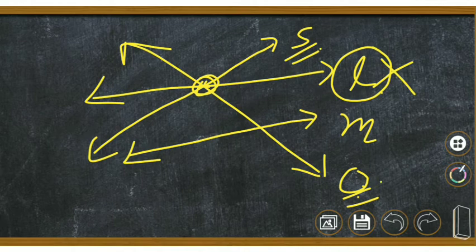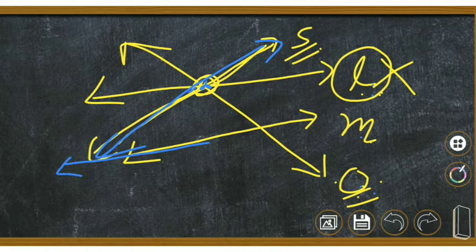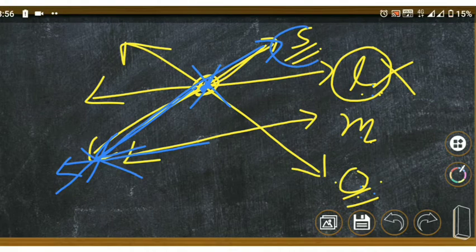Is S a transversal of M and L, or say O and L? No, because you can see the line S intersects L and O at one single point. So no two distinct points. So S is not a transversal of L and O. But if I say, is S a transversal of M and L? Here, yes, if I extend M, it meets L at a different point and M at a different point. So S is the transversal of L and M.